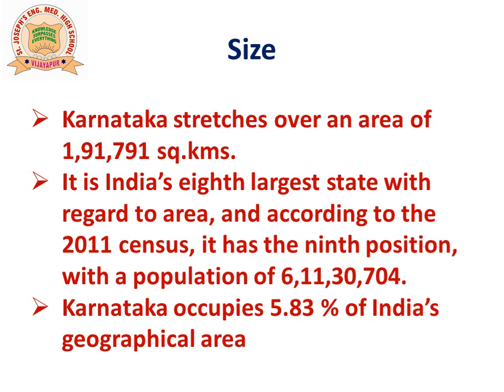Karnataka's population as per the 2011 census is 6 crore 11 lakh 30,704. Karnataka occupies 5.83% of India's geographical area and it stands 9th in terms of population.